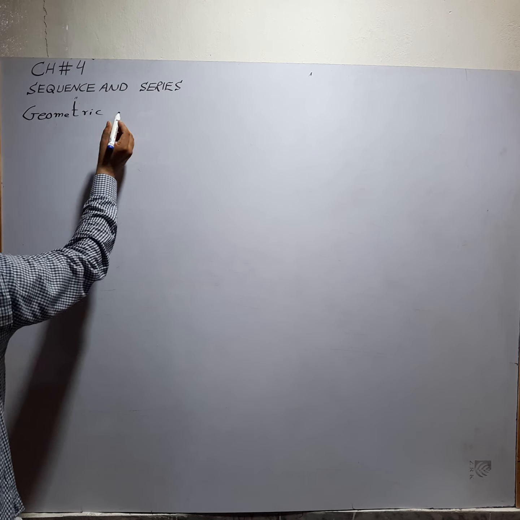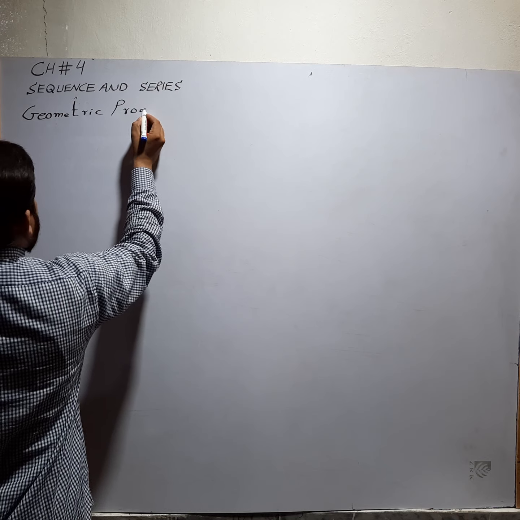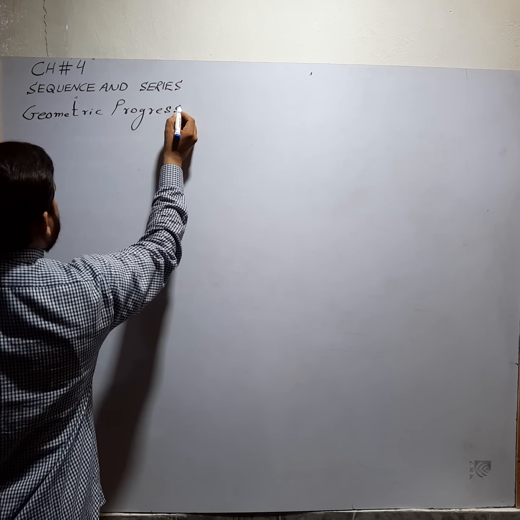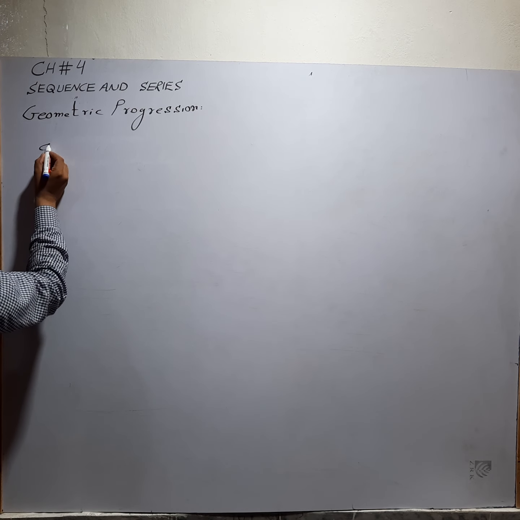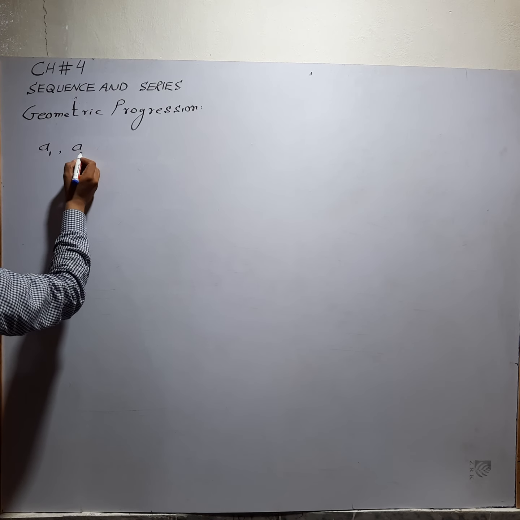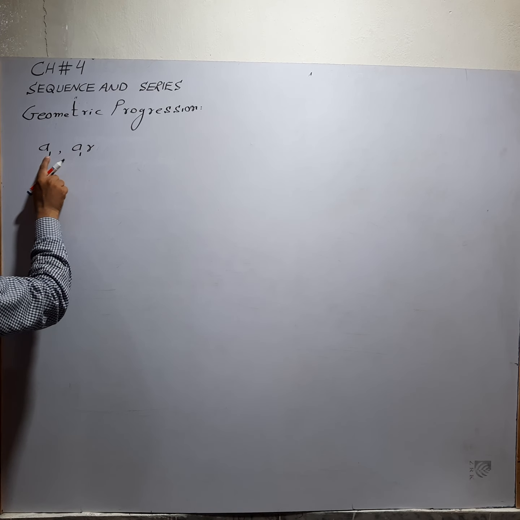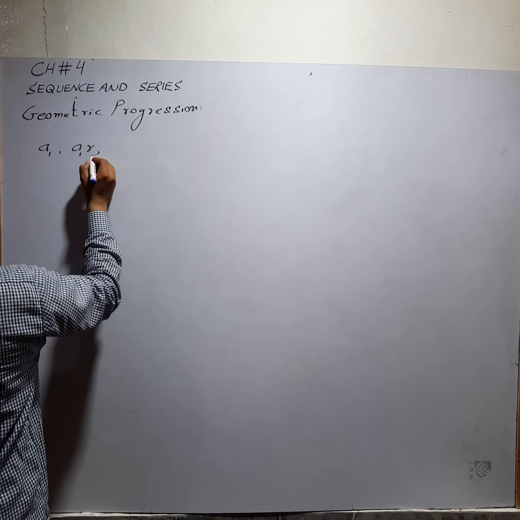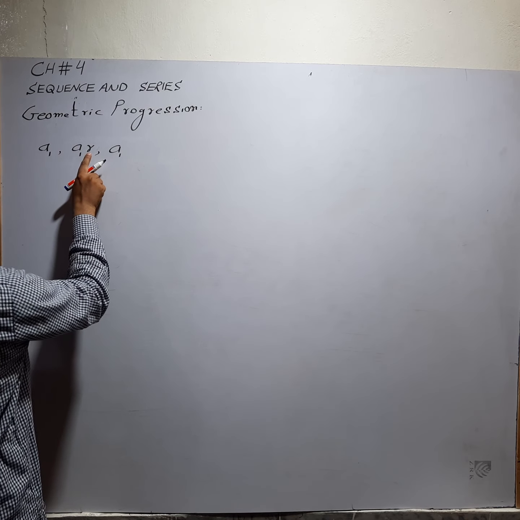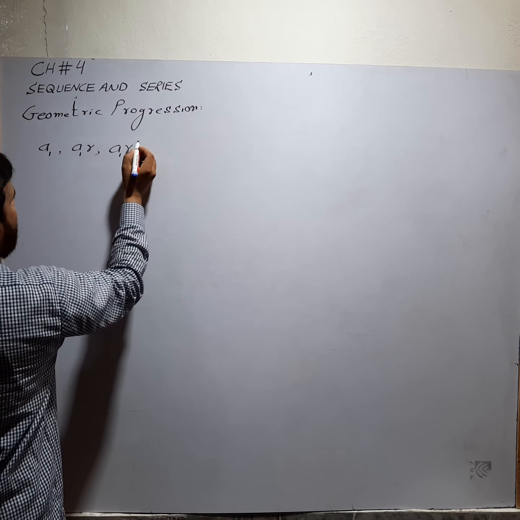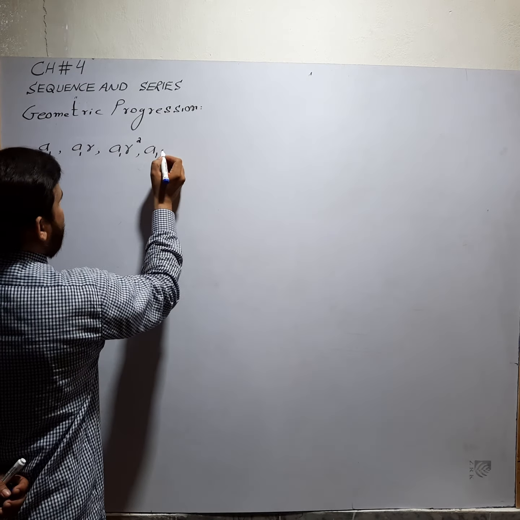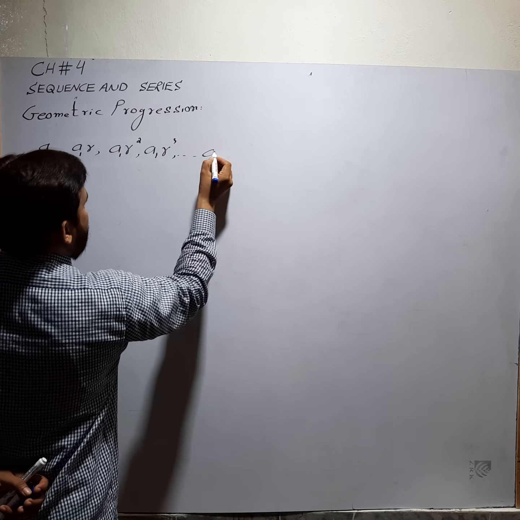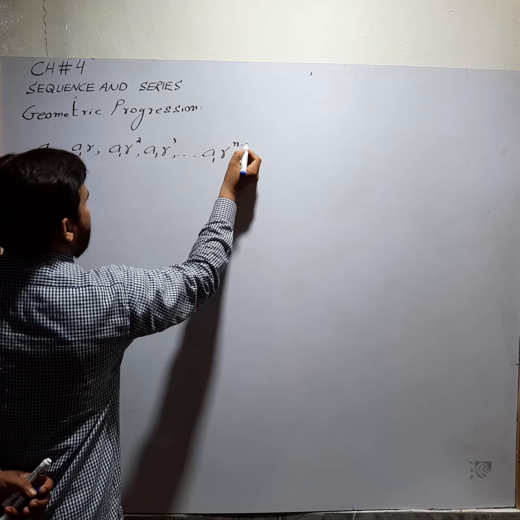Geometric sequence, also called progression. Progression means sequence. In geometric progression, the mathematical form is: first term a1, second term is a1 multiplied by r, so this is a1 r. Another multiplication with r gives the third term, a1 r square, and then a1 r power 3, and so on. The generalized form is a1 r power n minus 1.